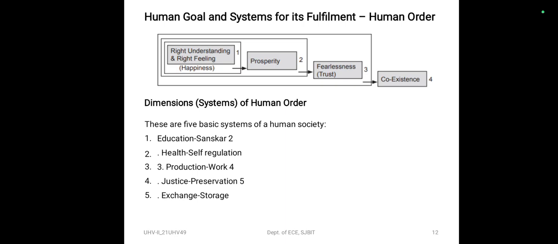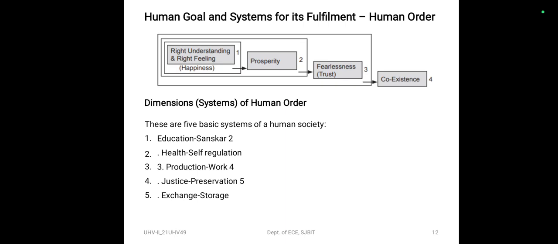It also helps us in identifying what is required as physical facility for nurturing, protection, and right utilization of the body, which forms the basis for prosperity. So, this indirectly ensures coexistence with nature as well. Production, work, leads to prosperity. Production or work ensures the production of more than the required physical facility, which leads to mutual prosperity.